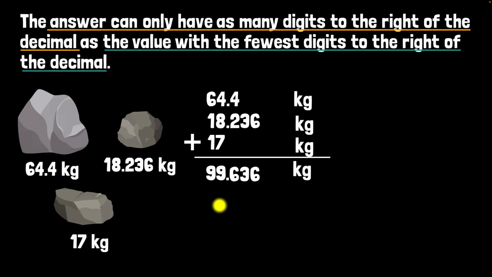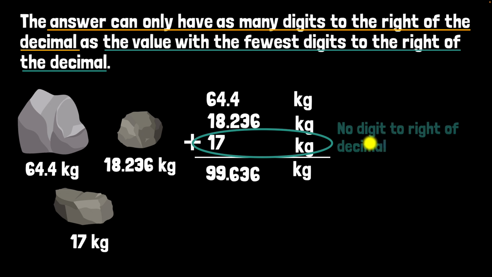Okay, so let's go back to our rocks. How would we precision correct this? Well, first we find the value which has the fewest digits to the right of the decimal. This has 1 digit to the right of the decimal. This has 3. This has none. So this is the one that has the fewest. It has 0 digits or no digits to the right of the decimal, which means our answer should also have no digits to the right of the decimal.